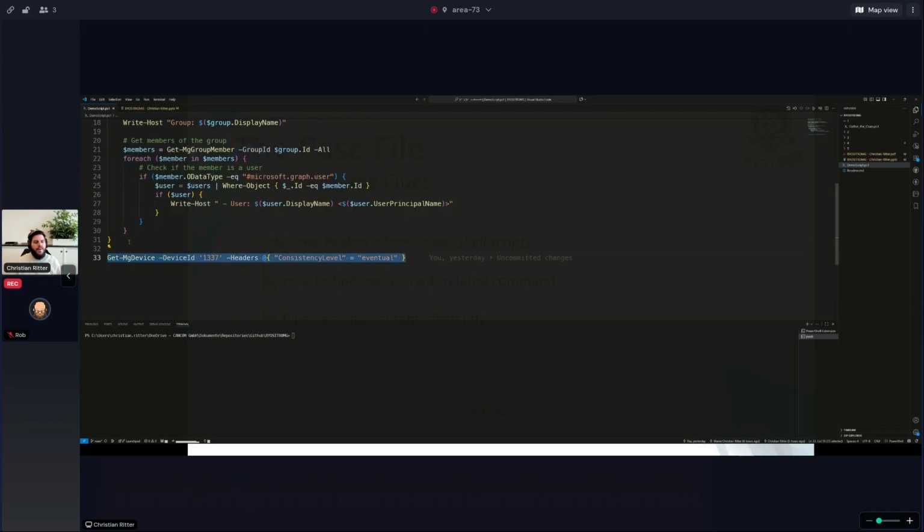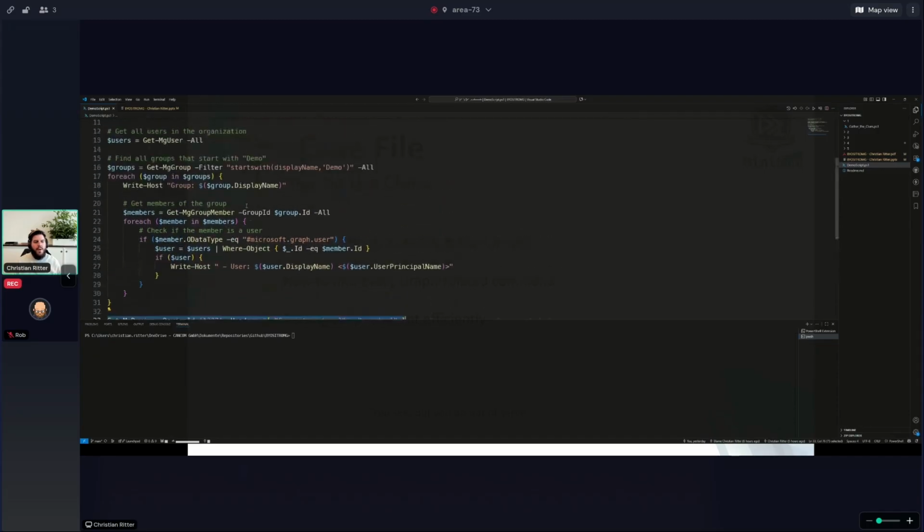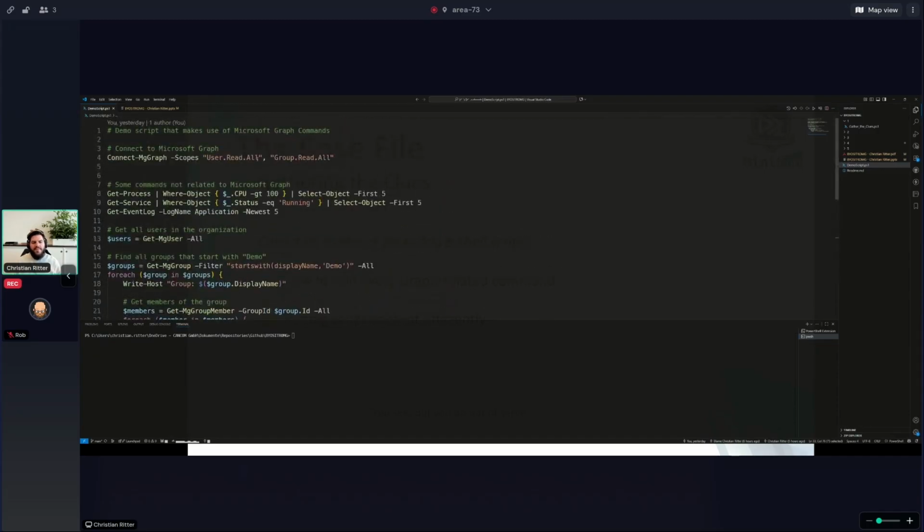And down below, you will see something I also fixed. I make use here of the command Get-MgDevice, but if you look closely at the scopes, there is a scope missing for the devices. But this is our demo script for now. We want to gather the clues, I said.